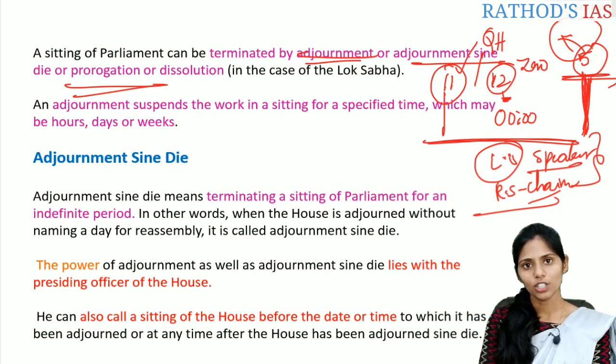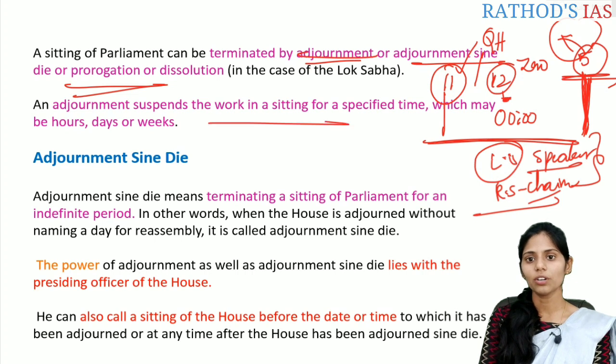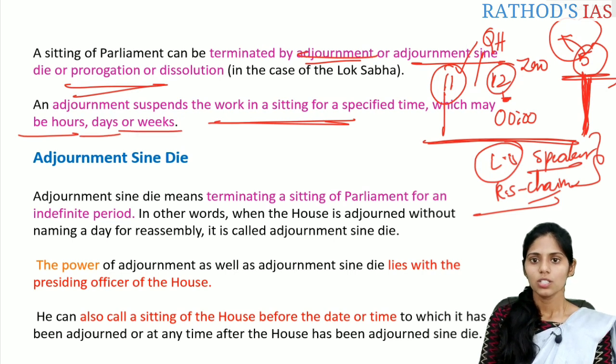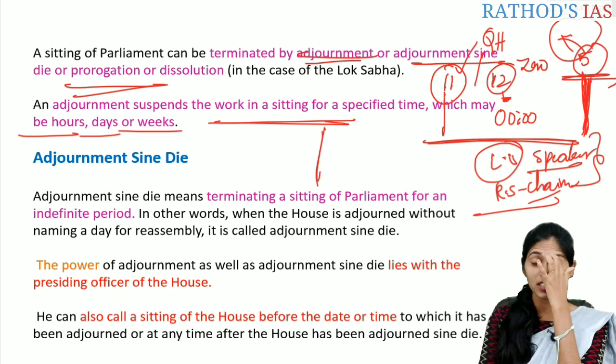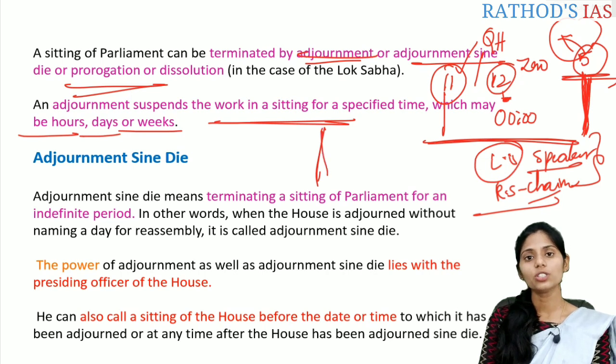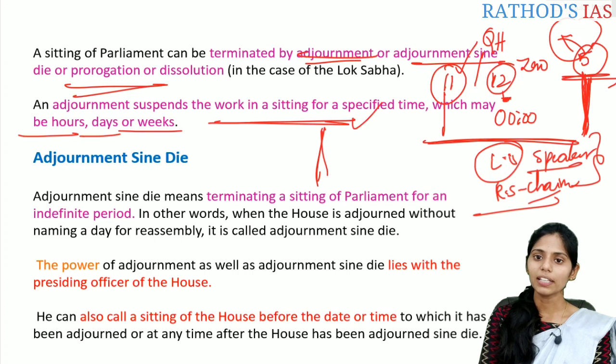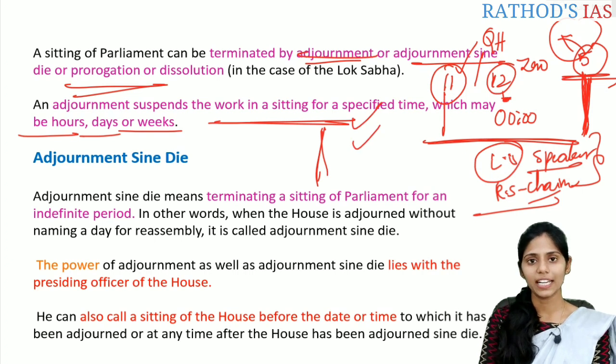Adjournment suspends the work of the sittings for a specific period, which may be hours, a day or a week. Here the presiding officer of that house says we are adjourning today, and we are going to meet on such and such a day at this time. Whenever the time and date are set by the presiding officer for when they will meet again, it is called a simple adjournment, or adjournment.